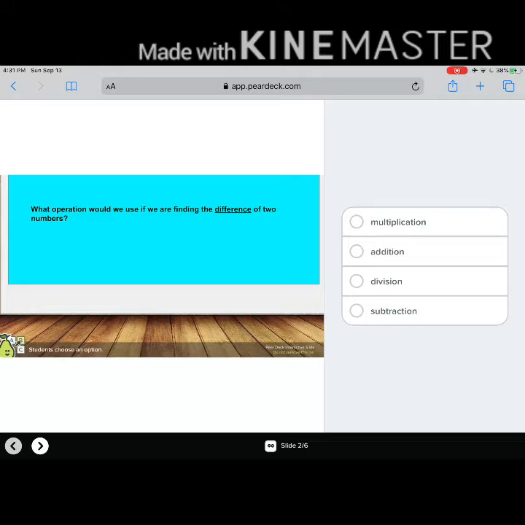Before we do, let's go ahead and see what we remember from the previous grade. What operation would we use if we're finding the difference of two numbers? Is it multiplication, addition, division, or subtraction? I'm finding the difference. What would I use?